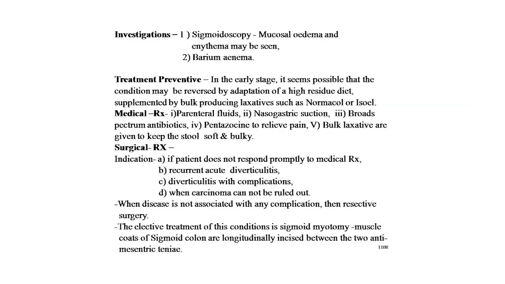Now the investigations in diverticulitis: sigmoidoscopy. Mucosal edema and erythema may be seen in sigmoidoscopy. Barium enema. Treatment is preventive in the early stage. It seems possible that the condition may be reversed by adoption of a high residue diet, supplemented by bulk producing laxatives such as Normacol or Isogel.